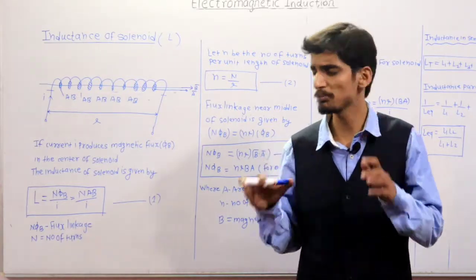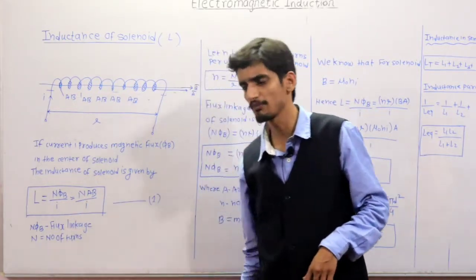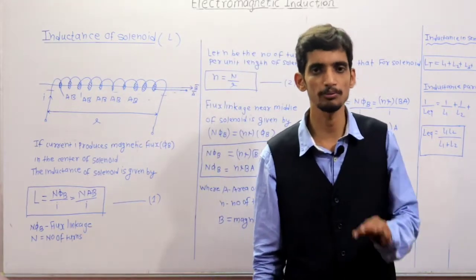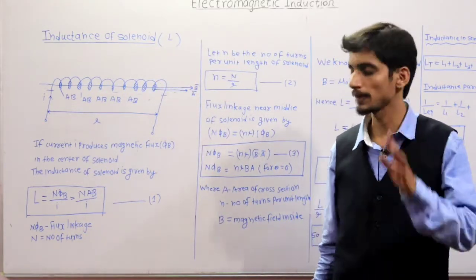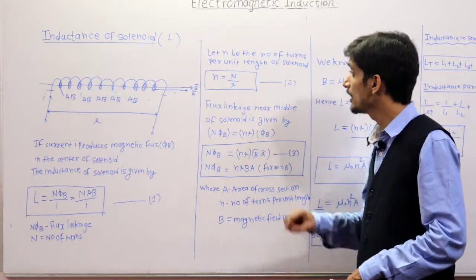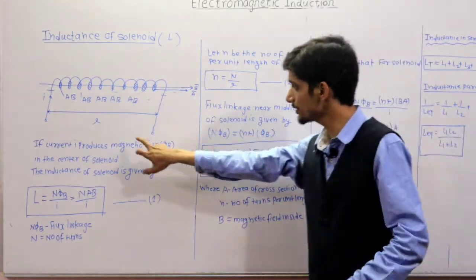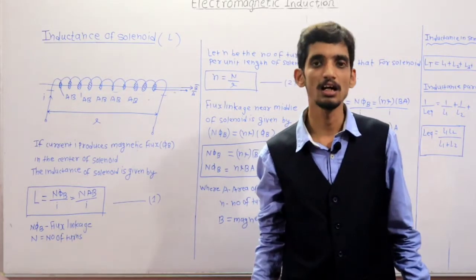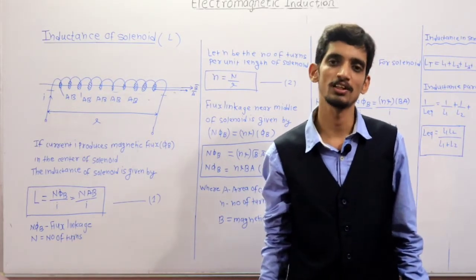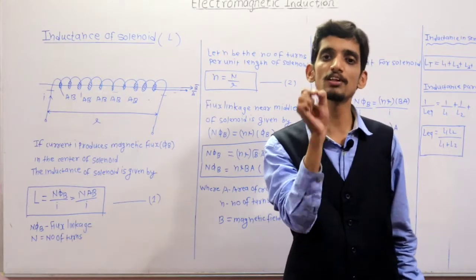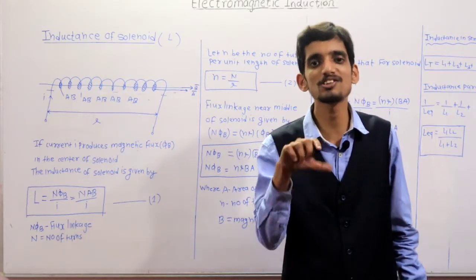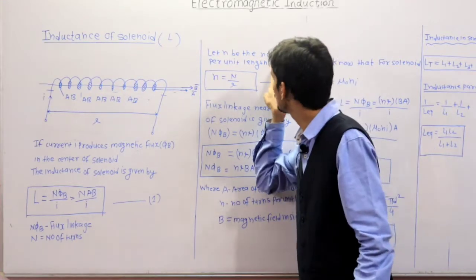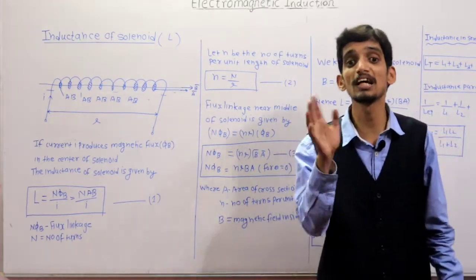Clear? I have written only the basic formula N phi B by I, where N phi B is the flux linkage and N is the number of turns of that solenoid. Clear? Okay. Now listen here. Let the total length of the solenoid be L, and the number of turns of that solenoid be capital N. Small n is the number of turns per unit length of the solenoid.